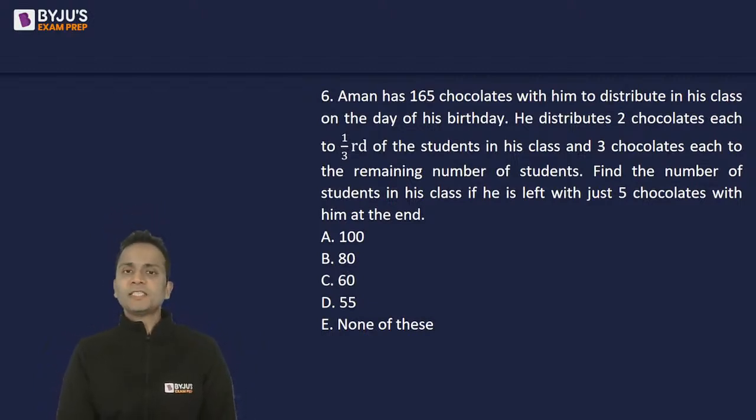Our next question says Aman has 165 chocolates with him to distribute in his class on the day of his birthday. Now he distributes two chocolates each to one third of the students in his class, three chocolates each to the remaining number of students. Find the number of students in his class if he's left with just five chocolates with him at the end.